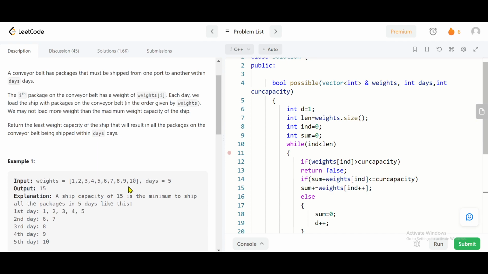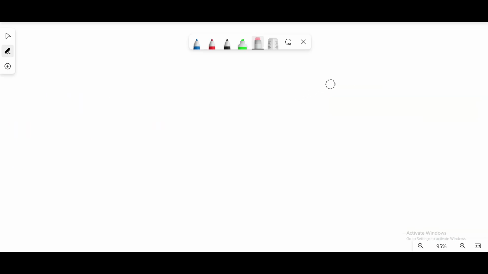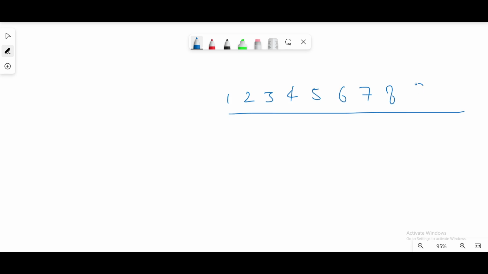Now let me take this example 1 to make it more clear. In example 1, packages are given as 1 2 3 4 5 6 7 8 9 10. So these are weights of 10 packages and the number of days is given as 5. Here is our ship and here is our port.